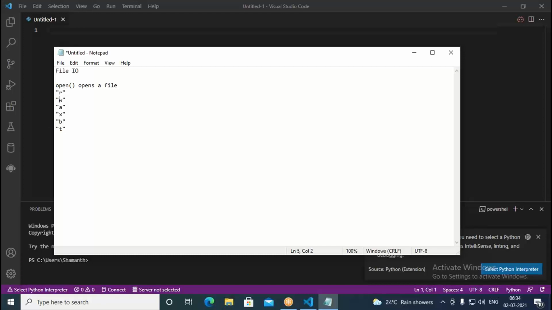A read mode, a write mode, an append mode, and exclusive write mode, that is. If the file does not exist, it creates it. But if the file exists, it will not do anything. In the case of exclusive write, it is so. Similarly, we have a B mode, binary mode.